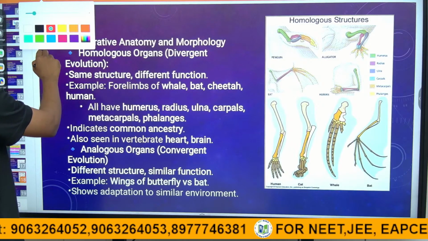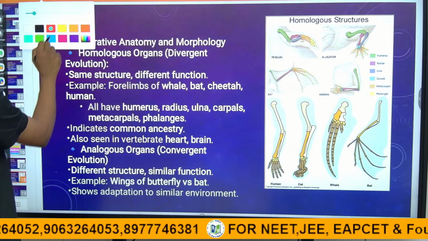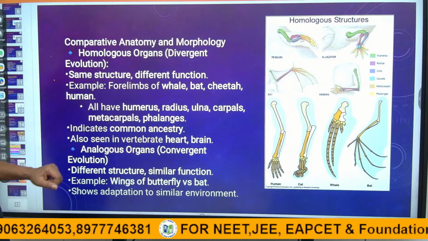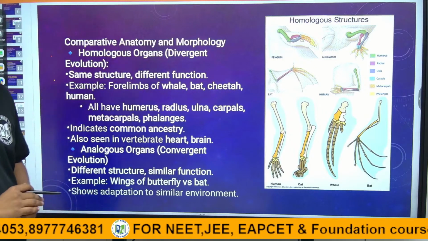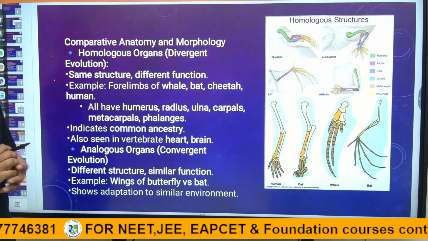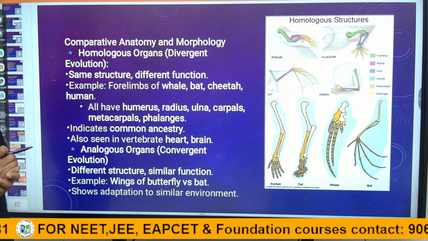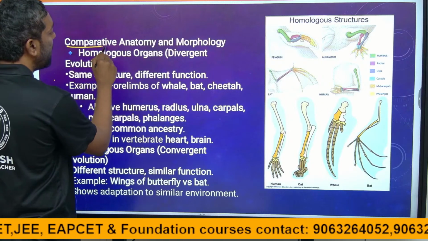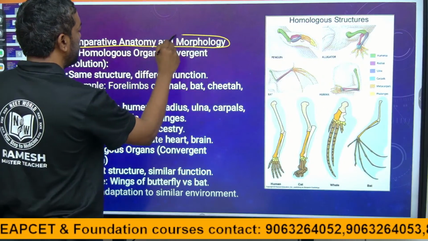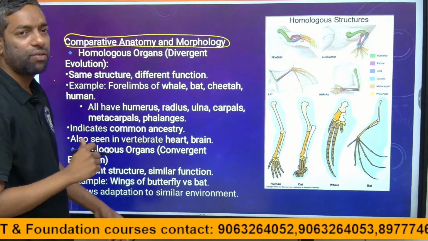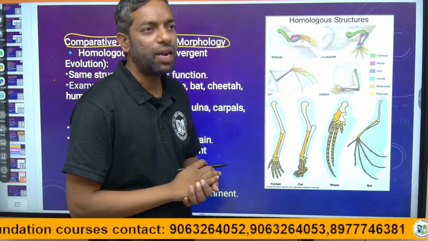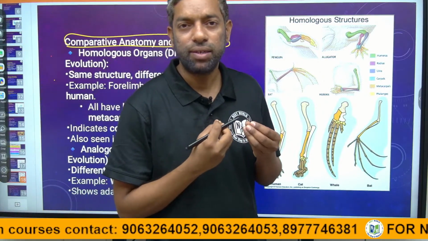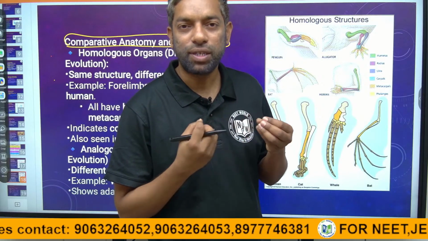There is an interlink between the species, and that also says there is evidence in evolution. That evidence is comparative anatomy and morphology. Anatomy means the parts of the body of different species.